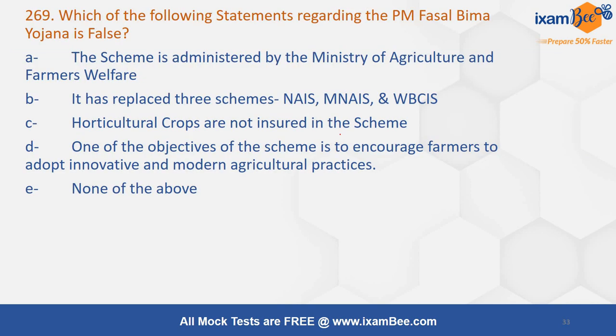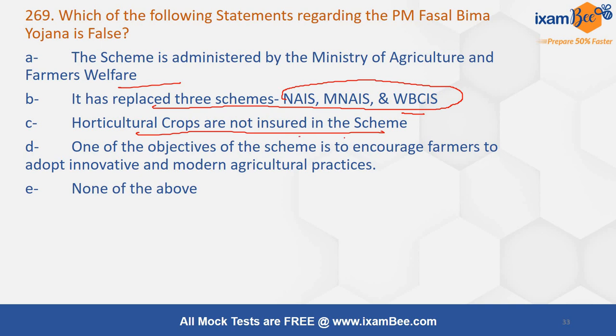Which of the following statements regarding the PM Fasal Bima Yojana is false? The scheme is administered by the Ministry of Agriculture and Farmers Welfare. It has replaced three schemes: NAIS, MNAIS, and WBCIS. Horticulture crops are not insured in the scheme. One of the objectives of the scheme is to encourage farmers to adopt innovative and modern agriculture practices.